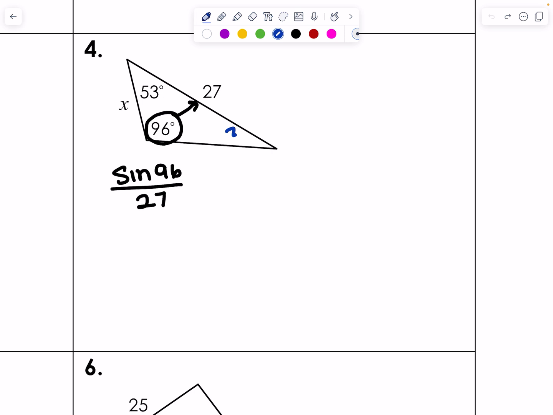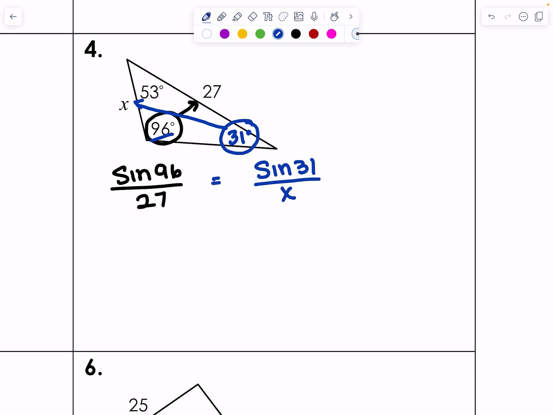And you might say, well, how do I find that angle? Well, that goes back to unit 2. I have 53 here and 96 here. I can find the missing angle, which is 31 degrees. Write that a little neater. Okay, so I'm actually ignoring the 53 and I'm going to work here. So sine of 31 opposite is going to be sine 31 over x.